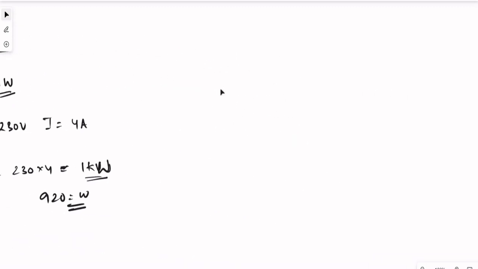Fine. Now let's say there are two resistances in series and parallel. What is the condition if there are two resistances in series, R1 and R2, and I have a source here?